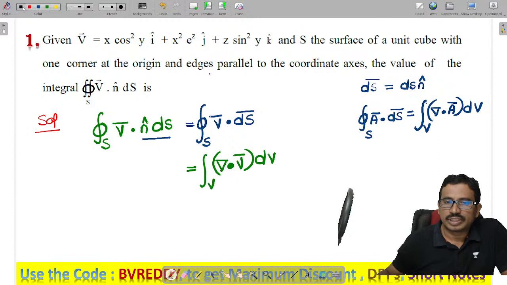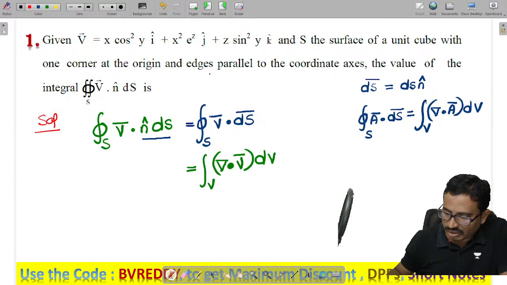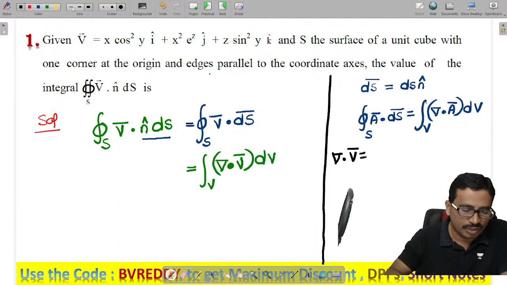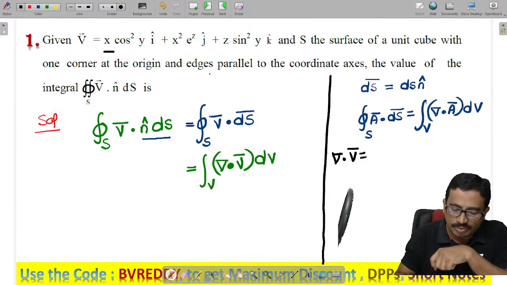Now, the vector V is given, so can you find the divergence of this vector? Tell me, del dot V bar. Here there is an x component, y component and z component.